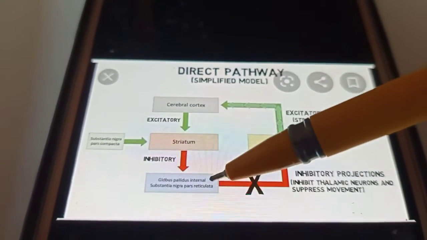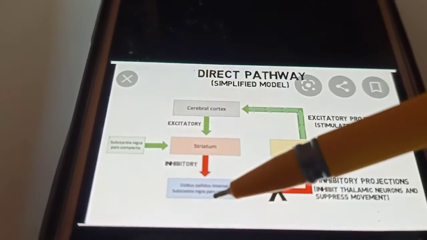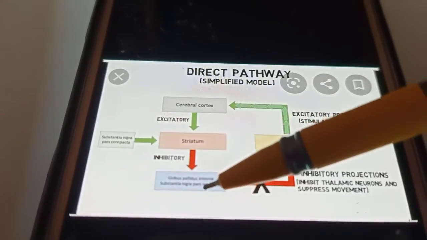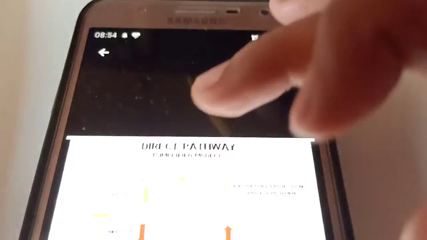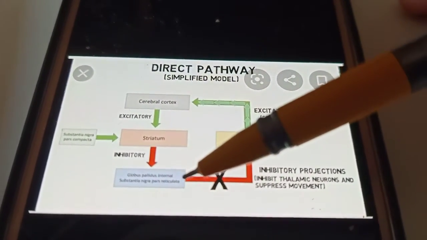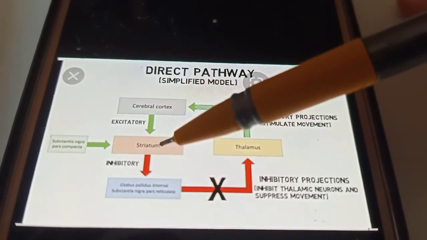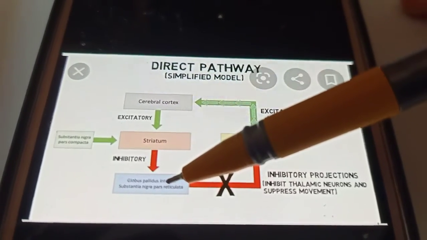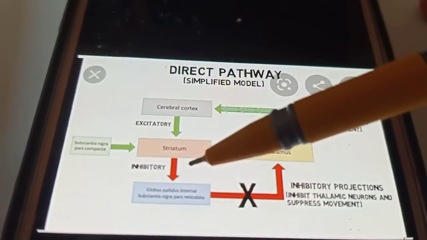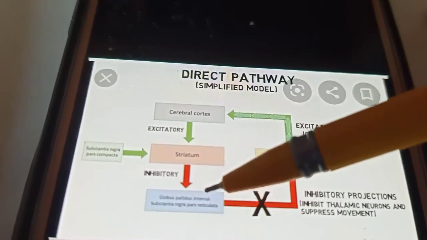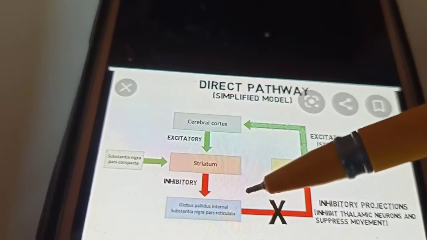What is the normal function of the globus pallidus? It inhibits the thalamus. So, when the globus pallidus internal and the substantia nigra pars reticulata are inhibited by the signals from the striatum, and their function is to inhibit the thalamus, they will no longer be able to do this function, because that function is inhibited by the inhibitory signals from the corpus striatum. So it will not be able to inhibit the thalamus.